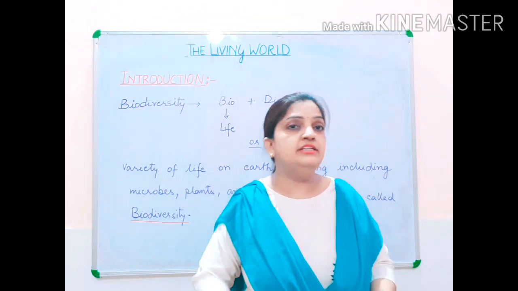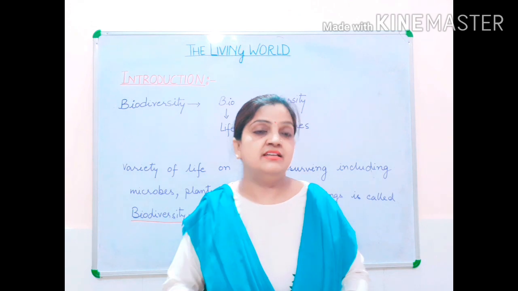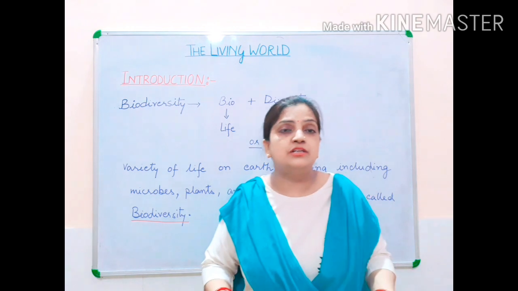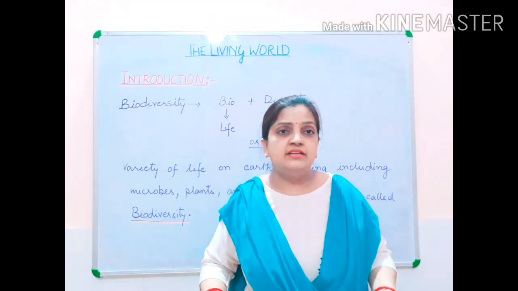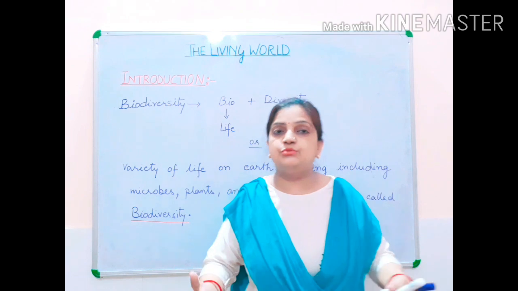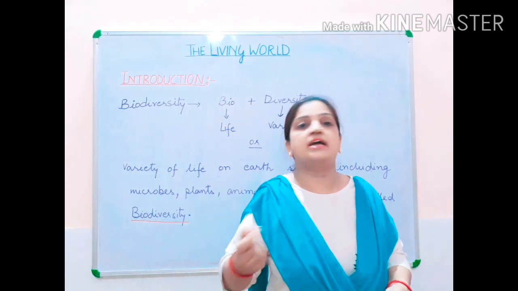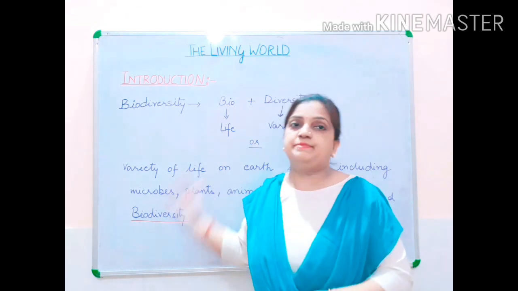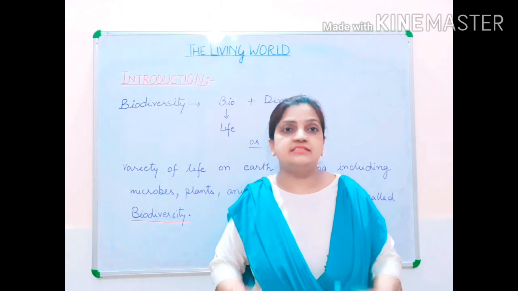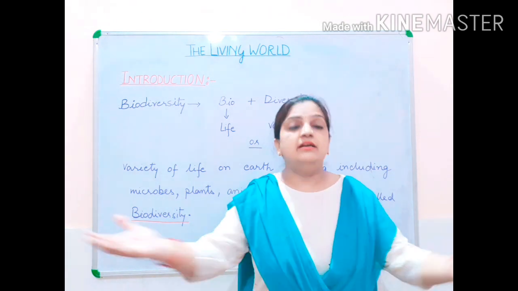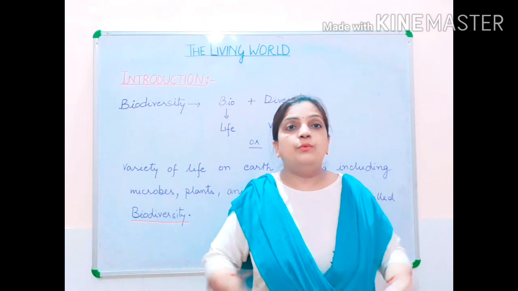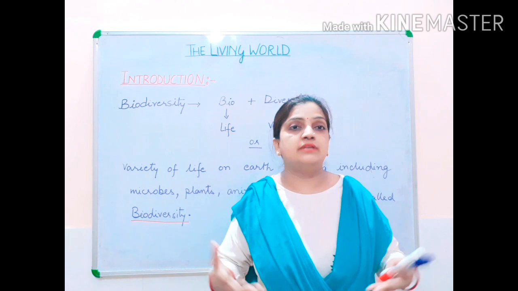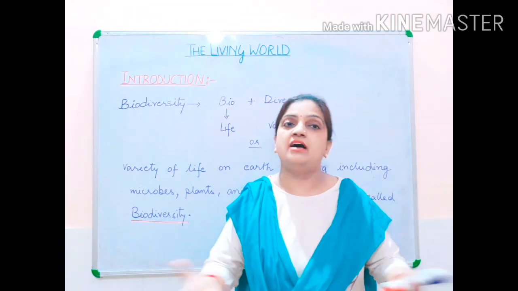And that only we need to study and discuss in this chapter. Why was this chapter meant? This chapter was meant to study those diversities. It is not feasible for us to go and individually study each and every organism. So this chapter was meant so that, sitting at our own home, sitting together in a group, we can collect a lot of information about our surroundings, about the organisms surviving in our surroundings.